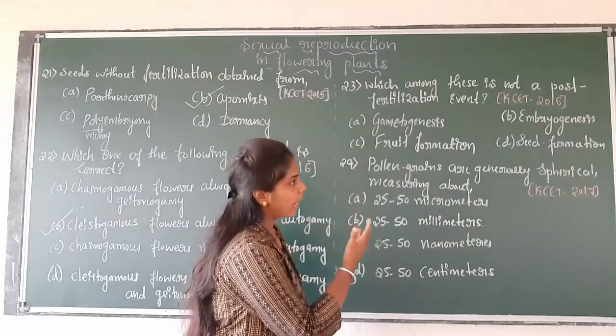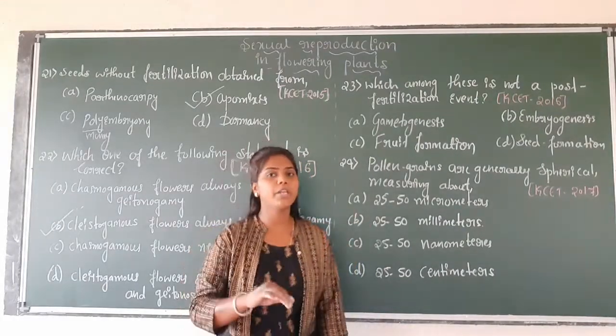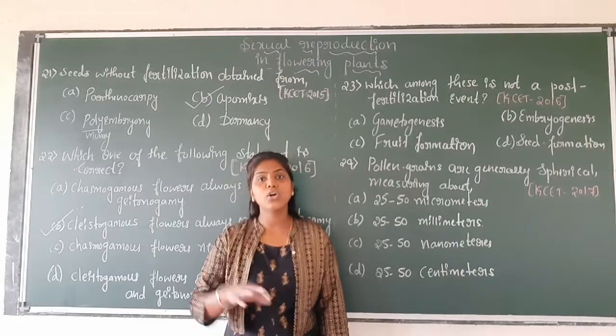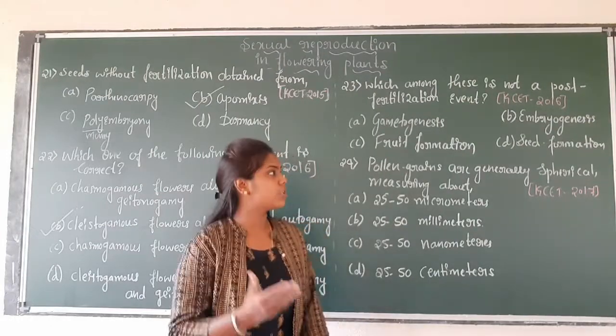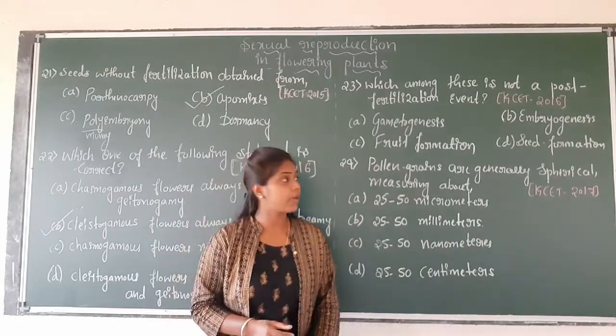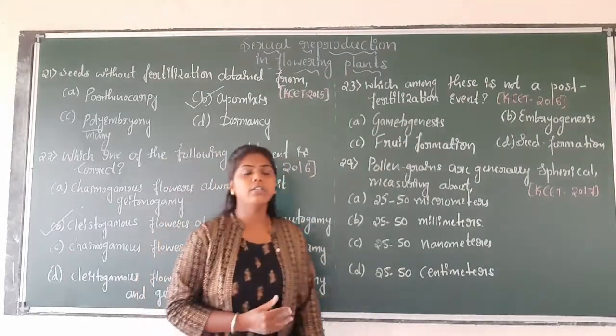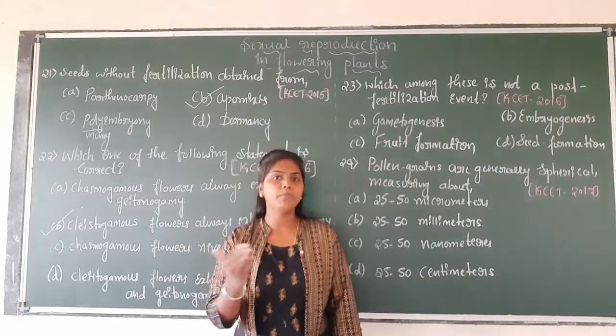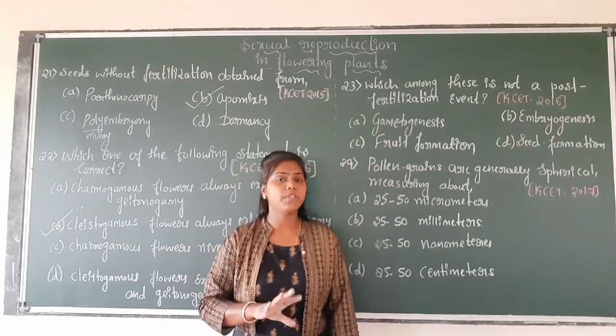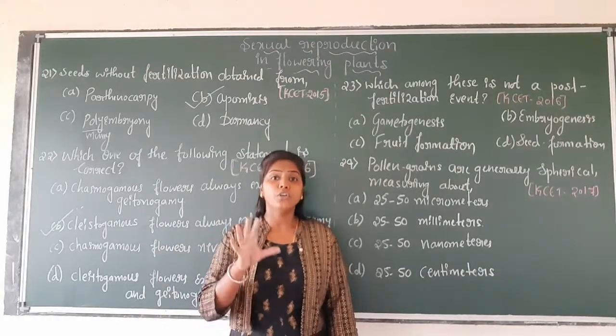Embryogenesis is the process of development of the embryo. Then fruit formation: the ovary develops to form fruits, which may be false fruits as well as true fruits.